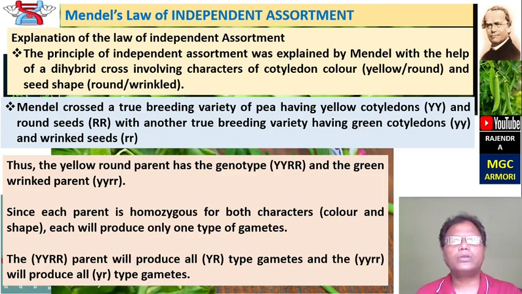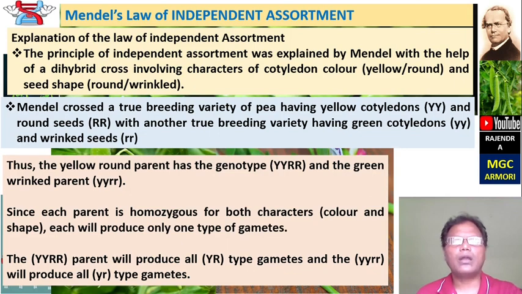Mendel crossed two true-breeding varieties of pea, having yellow cotyledon and round seed, capital YY, capital RR, and another true-breeding variety having green cotyledon, small yy, and wrinkled seed, small rr. Thus the yellow round parent has the genotype capital YY, capital RR, and the green wrinkled parent has small yy, small rr.